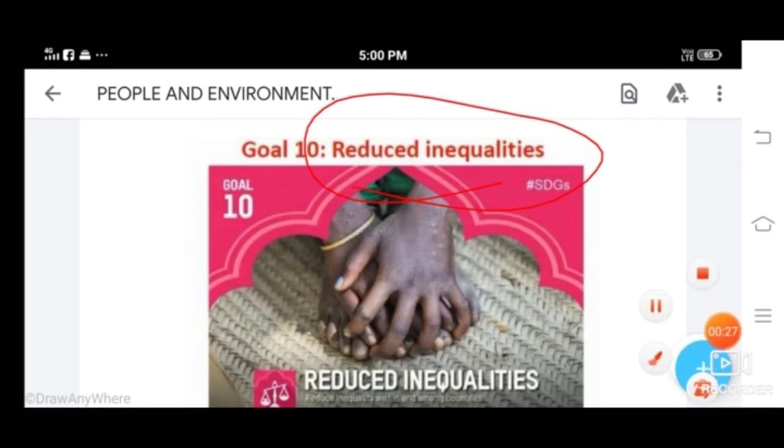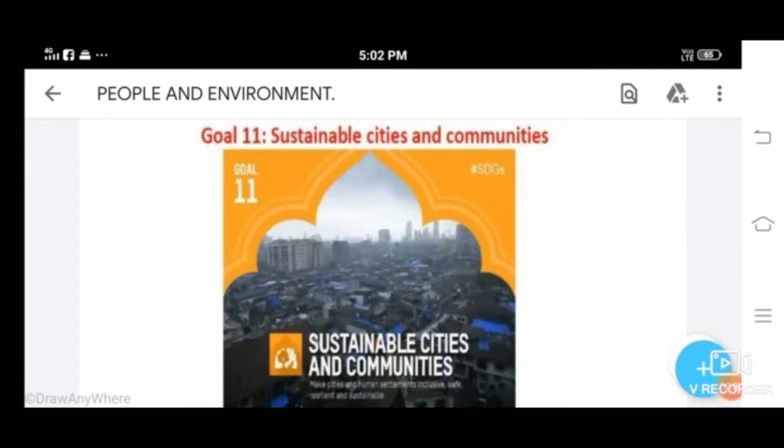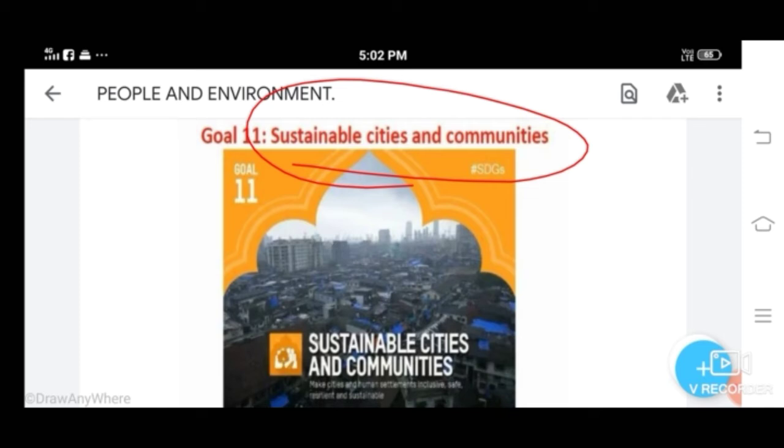Next goal, sustainable cities and communities. Under this goal, access to safe and affordable housing for all and access to safe and affordable transportation for all. Okay, so mainly sustainable cities and communities, it focuses on affordable housing, transportation for all. Okay, and also provide sustainable urbanization, planning and management.